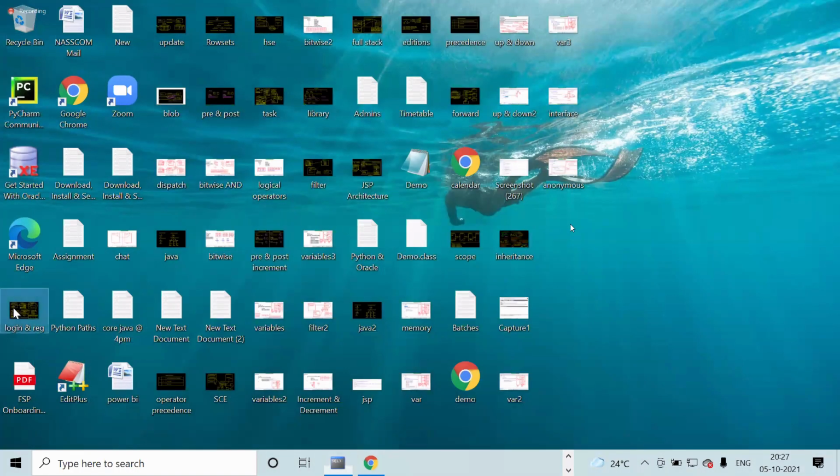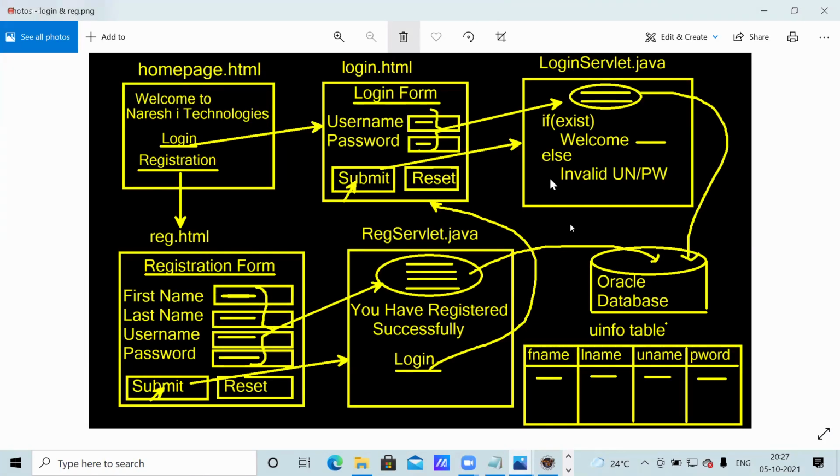For example, here, login and registration. In the login Servlet, we write connection establishment. In the registration Servlet, we write connection establishment. Now, the connection object that we created in the login Servlet, can we access it here?